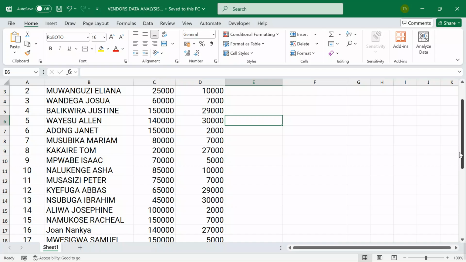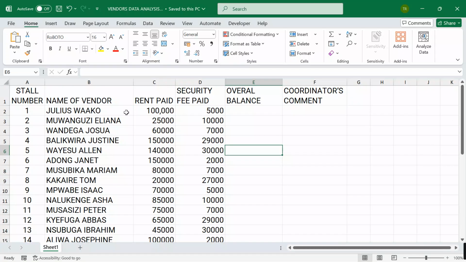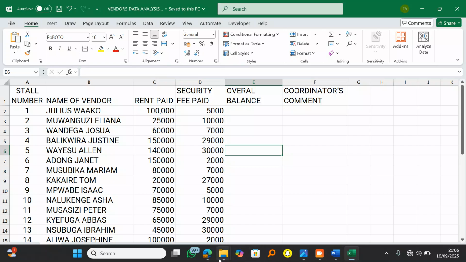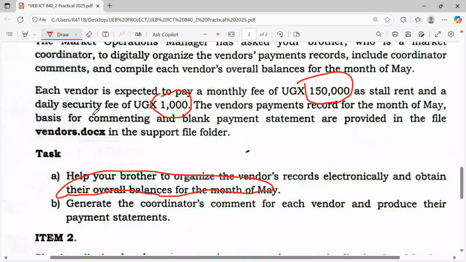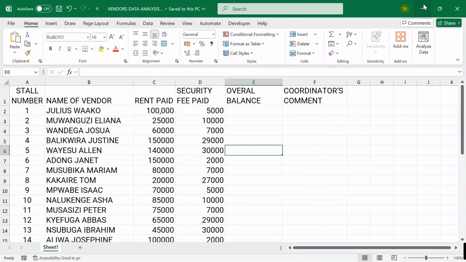This is what we have. But what are we supposed to do? Remember, you should not rush, because when you rush, you crash. And I want you to get an A in ICT this year. So now, I'll first go back to the question. I understand each vendor is expected to pay a monthly fee of UGX 150,000. Oh, monthly fee, UGX.